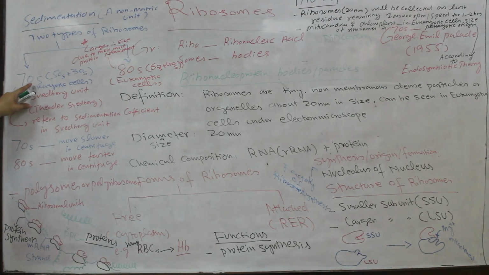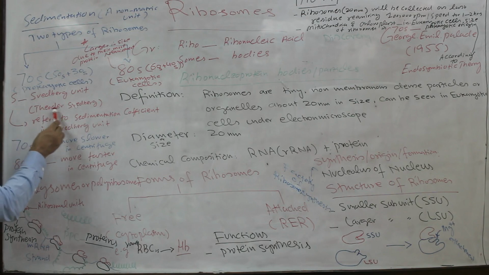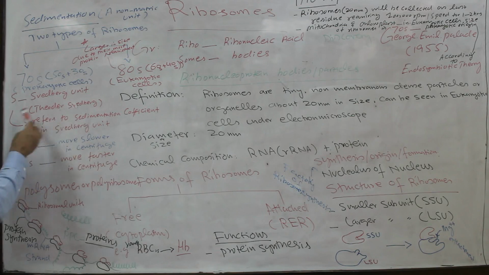What is the meaning of S? S means Swedberg unit, which was proposed by Theodor Svedberg, the scientist who proposed these units used in the sedimentation or centrifugation process.